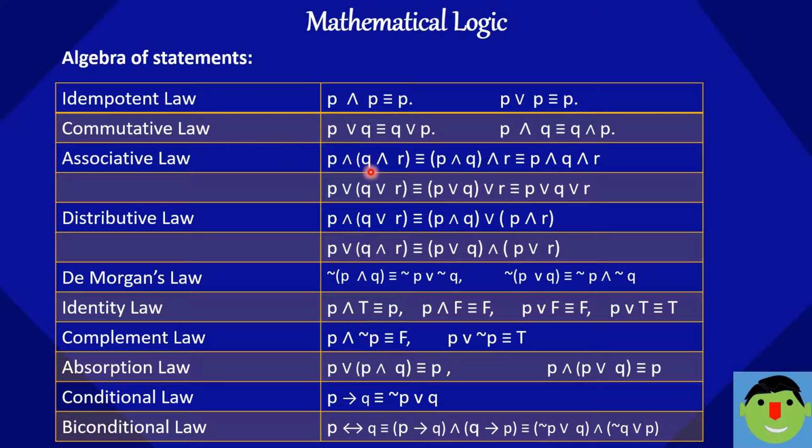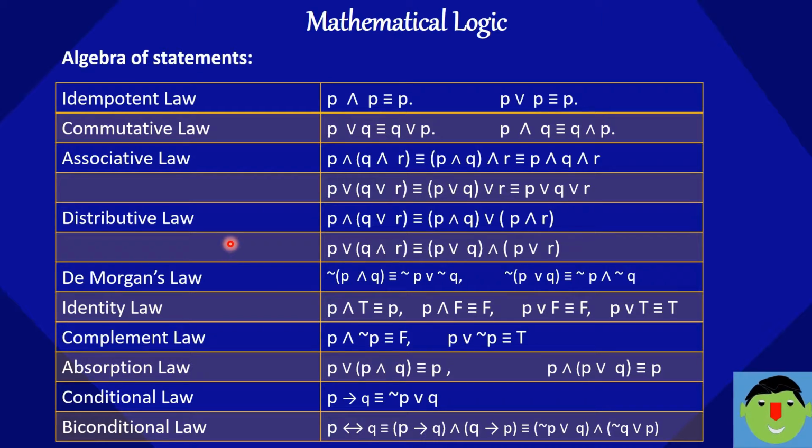Next, associative law. P and in the bracket Q and R is equal to in the bracket P and Q, bracket complete, and R. Just we can take P and Q into the bracket and take out the R from the bracket, or we can write as P and Q and R. Similarly, P or in the bracket Q or R, bracket complete, is equal to P or Q, bracket complete, or R, or we can write P or Q or R.